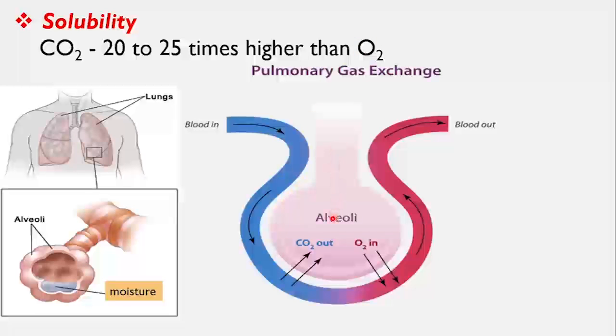This is the alveolus. This is the blood flowing in the blood capillaries surrounding the alveolus. Here, from the blood, first carbon dioxide diffuses into the alveolar air. As its solubility is higher than that of oxygen, it is diffused first. Later, oxygen diffusion takes place. The amount of CO2 that can diffuse through the diffusion membrane per unit difference in partial pressure is much higher when compared to that of oxygen.